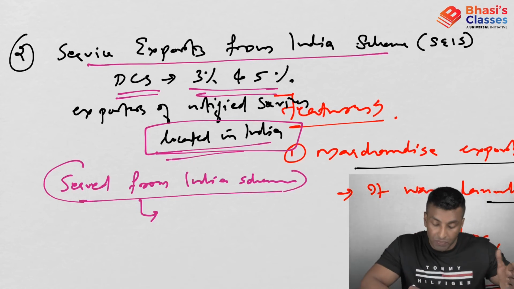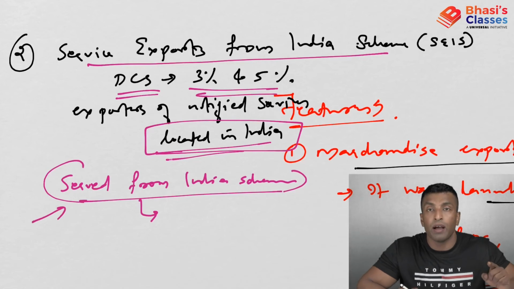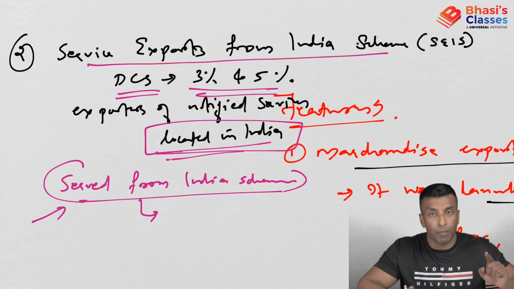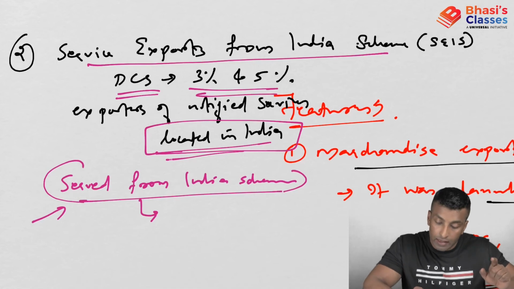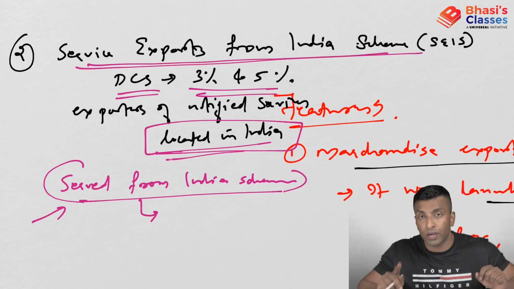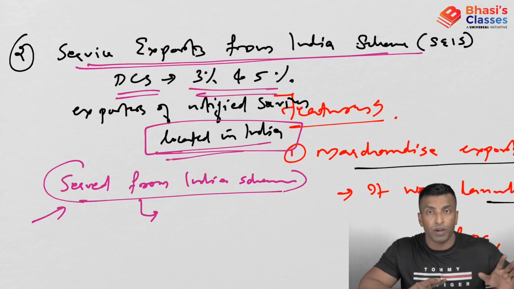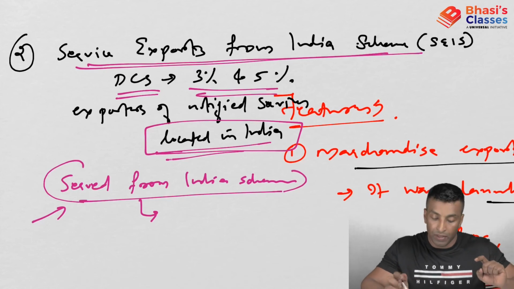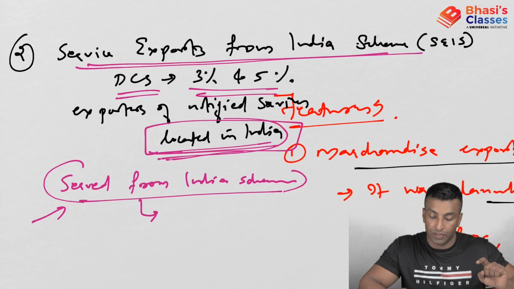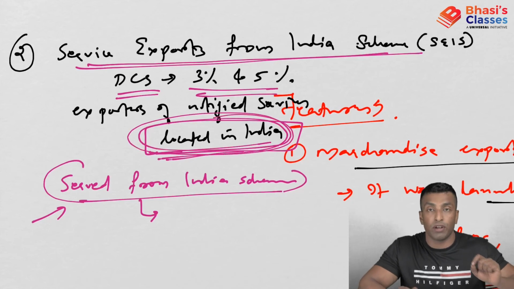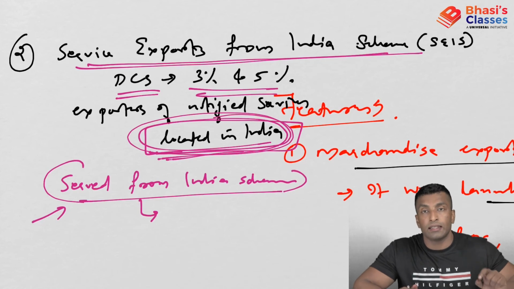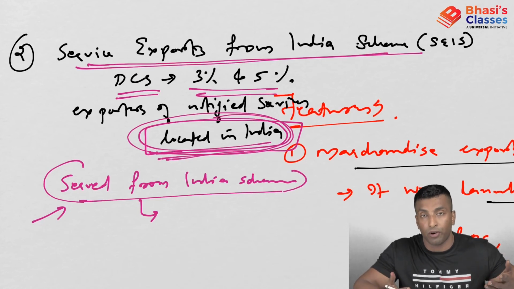So it replaced the Served from India Scheme, where only Indian companies were getting the benefit. Now under SEIS, even a foreign company, if it is located in India and exporting notified services, will also get DCS. So it is not only for Indian companies. It is located in India; it is just a domestic concept.